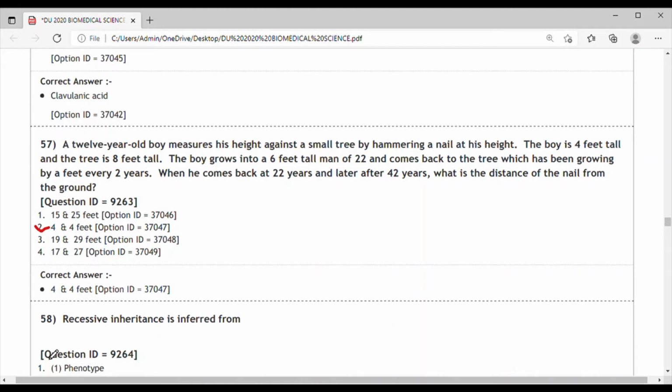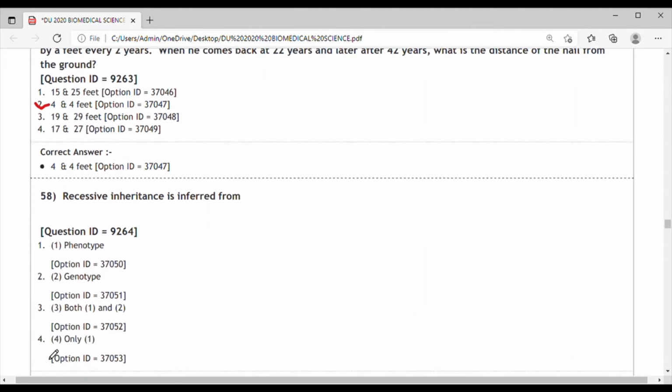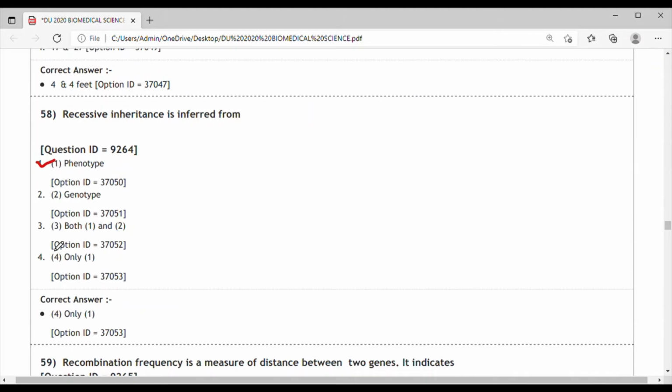Next question 58. Recessive inheritance is inferred from. For the inference of recessive inheritance, we look for the phenotype. The correct answer for this is option 1, that is phenotype.